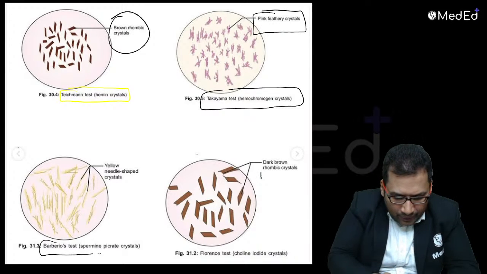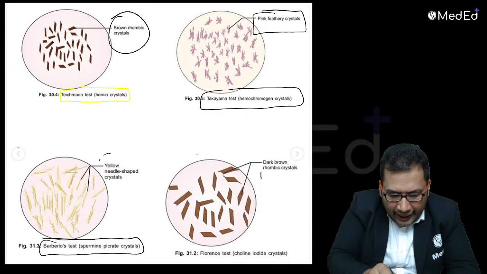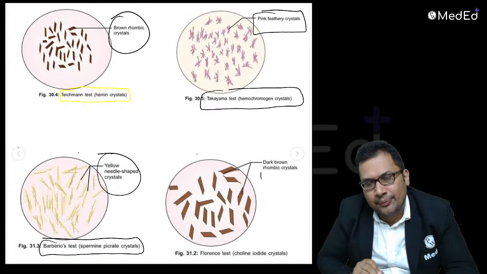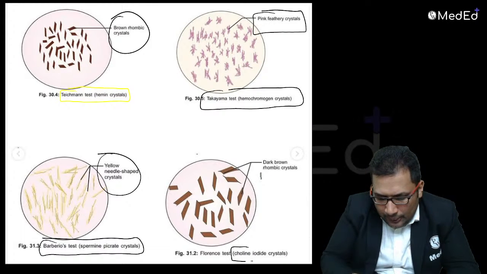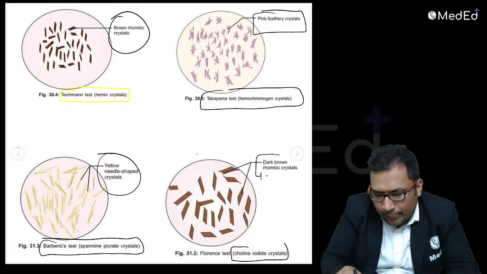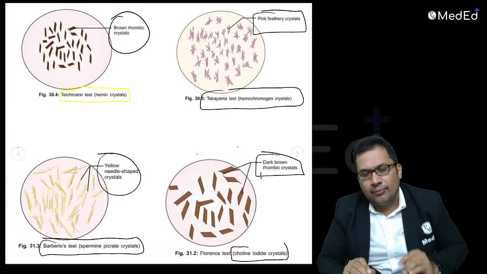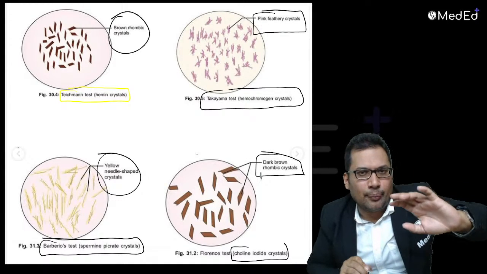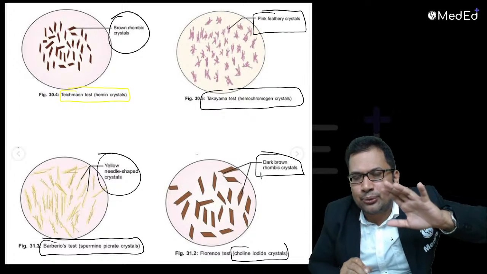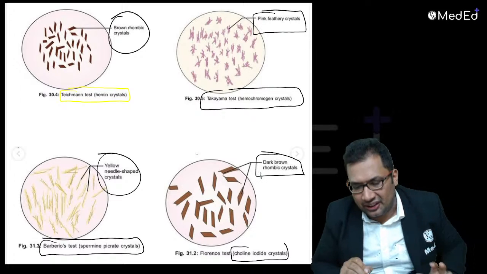The Barberio test shows spermine picrate crystals, yellow needle shaped crystals. The Florence test, because of choline iodide crystals, shows dark brown rhombic crystals. This is a very important image. There are 4 to 5 MCQs that can be framed from this.